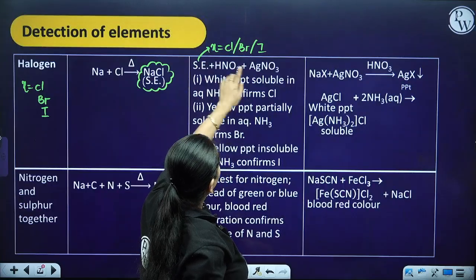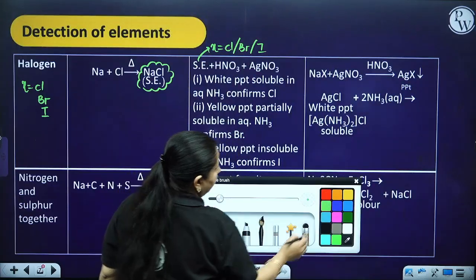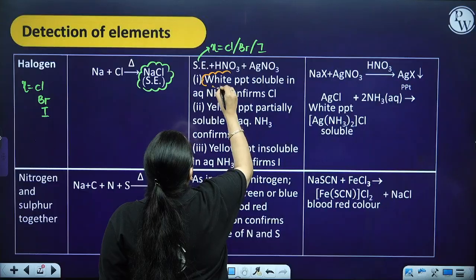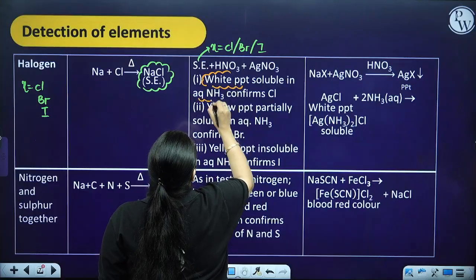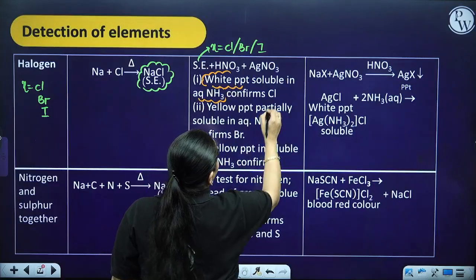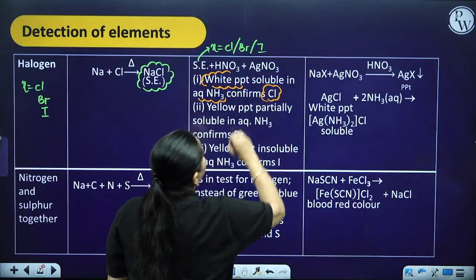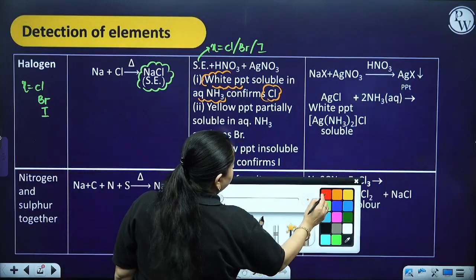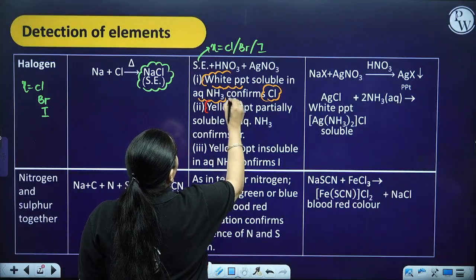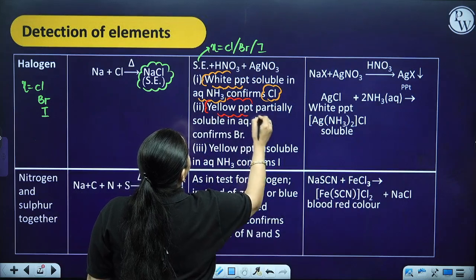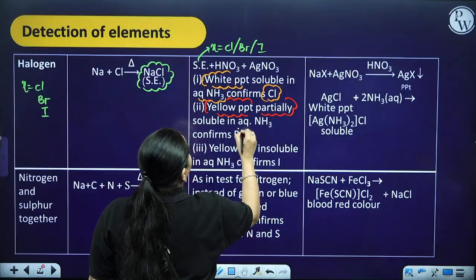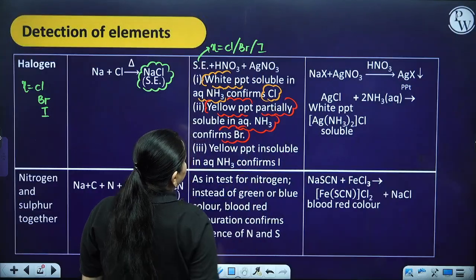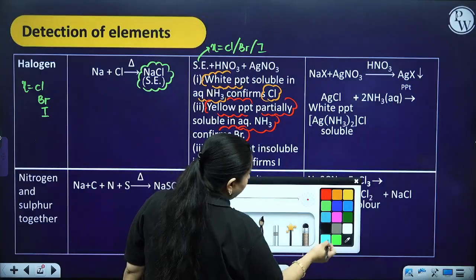Now if you get a white precipitate, which is soluble in aqueous NH3, it confirms the presence of chlorine. If you get a yellow precipitate, which is partially soluble in aqueous NH3, it confirms bromine.